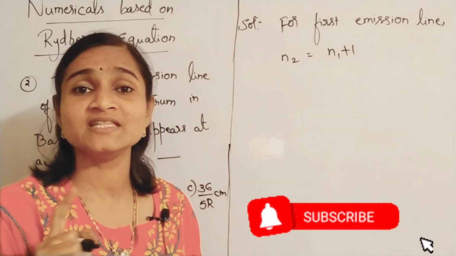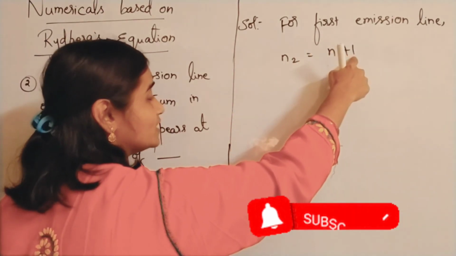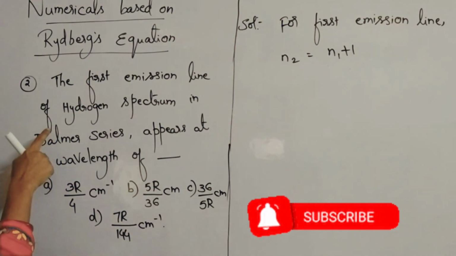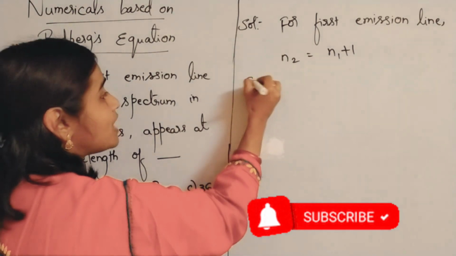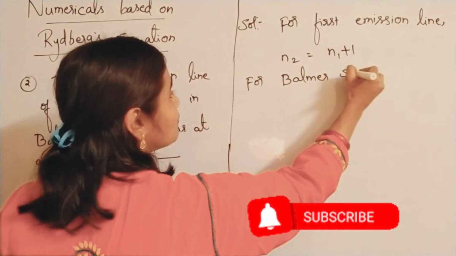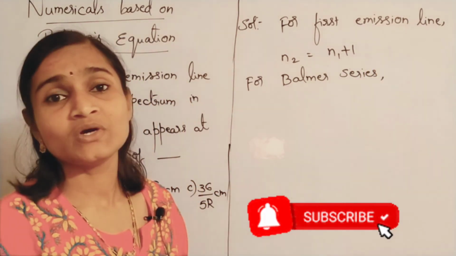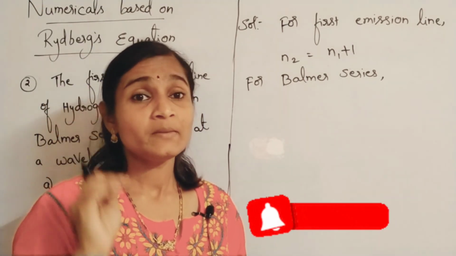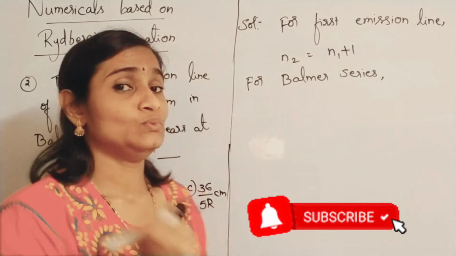He will not give this in the question. So N2 is equal to N1 plus 1. Now recall which series he is asking for: the Balmer series. For the Balmer series, N2 we cannot say, it can be any higher energy level. But N1 for the Balmer series is always 2.